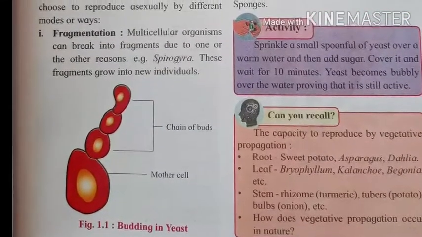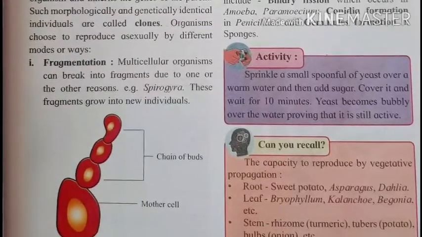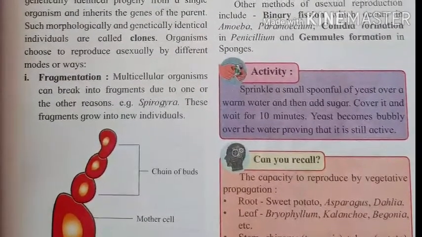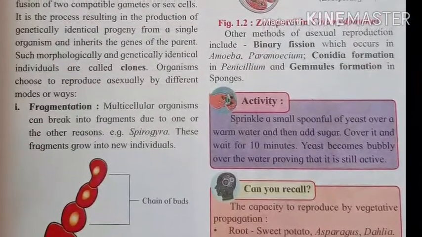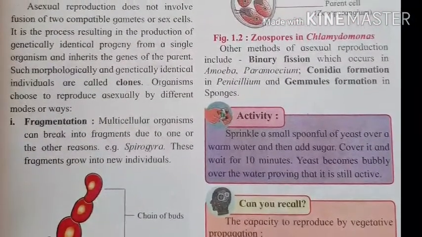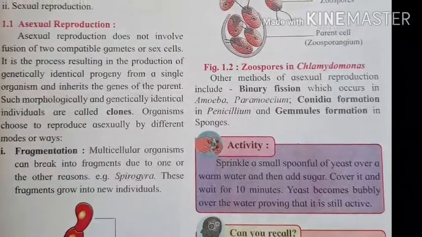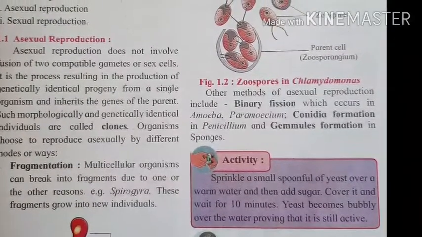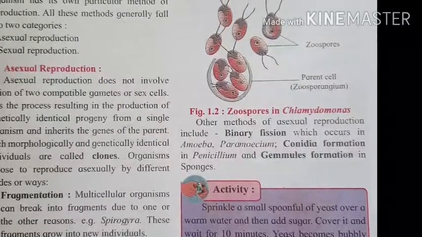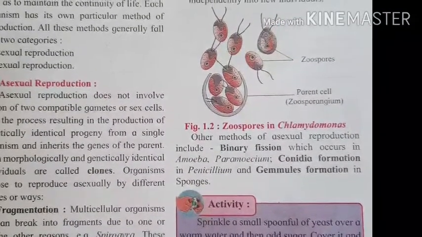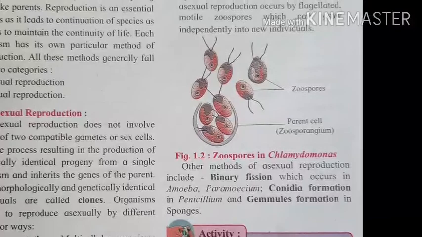Again, there are different ways. For example, fragmentation. You studied that in Spirogyra, you remember? Another example, studied in yeast, is asexual reproduction with the help of budding. In Chlamydomonas, it takes place with the help of spore formation. In amoeba and paramecium, asexual reproduction takes place with the help of binary fission. Conidia formation in Penicillium and gemmules formation in sponges are other methods of reproduction.